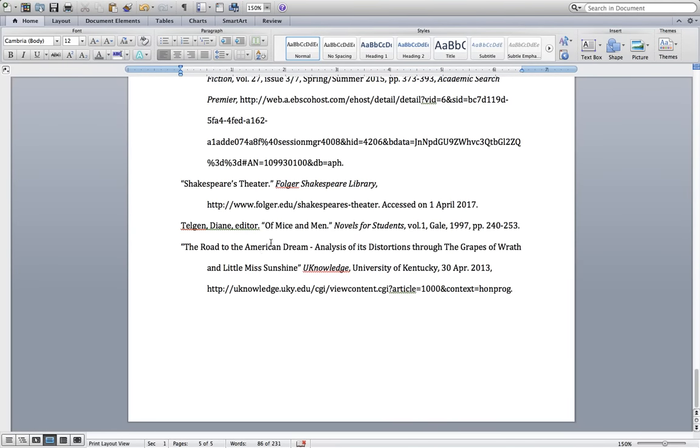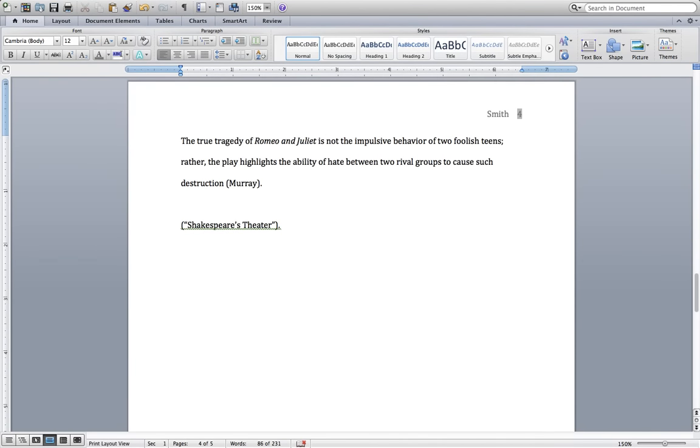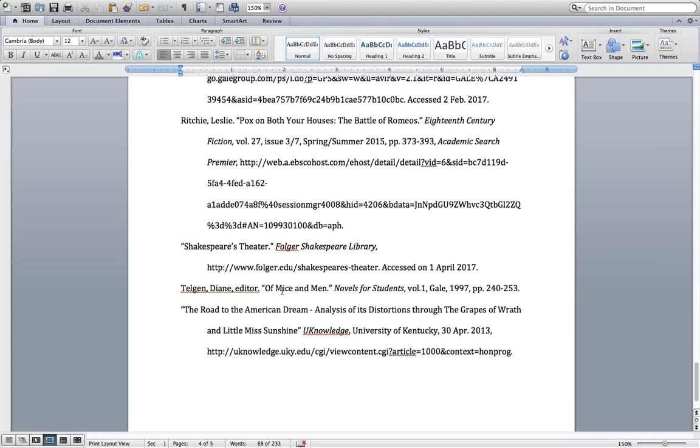This one has an editor. This book doesn't have any author listed, but just like any other print source, we're going to use what comes first, which is the last name of this editor, so Telgen, and then the page number. So let's imagine we used a quote from page 241. At the end of our sentence, we would open parentheses, type our last name, page number, close the parentheses, and always follow it with a period because it should be at the end of the sentence.